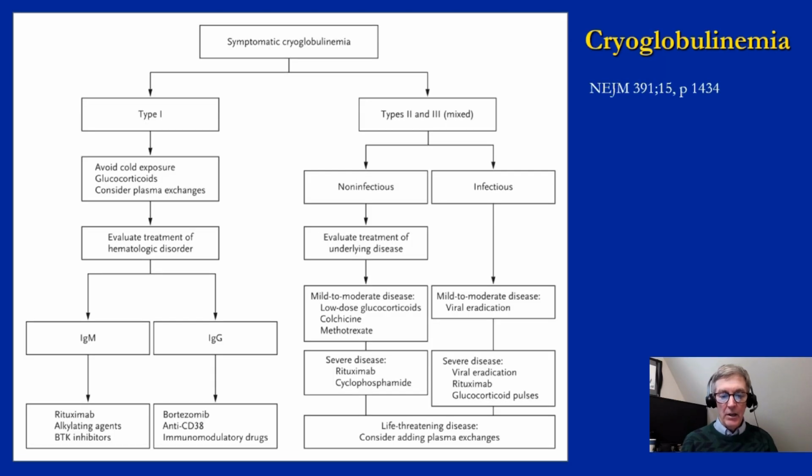So this is just an algorithm of how to treat these, but just a couple of notes. If it's a type 1 cryoglobulinemia, basically one needs to find the underlying hematologic disorder and treat that. If it's a type 2 or a type 3, if it's a type 2 and there's underlying hepatitis C, that should be treated. If it's type 3, we treat it like the other vasculitis conditions with corticosteroids, etc. Usually patients are treated in type 3 with corticosteroids with rituximab or cyclophosphamide.